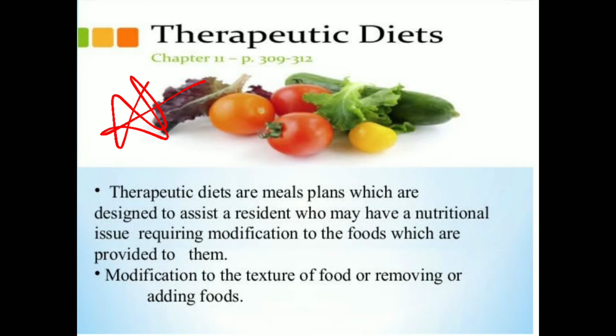So in easier language, it is a qualitative or quantitative modified version of a normal regular diet which has been adjusted according to the nutritional needs of that particular patient to improve his or her specific health issue.